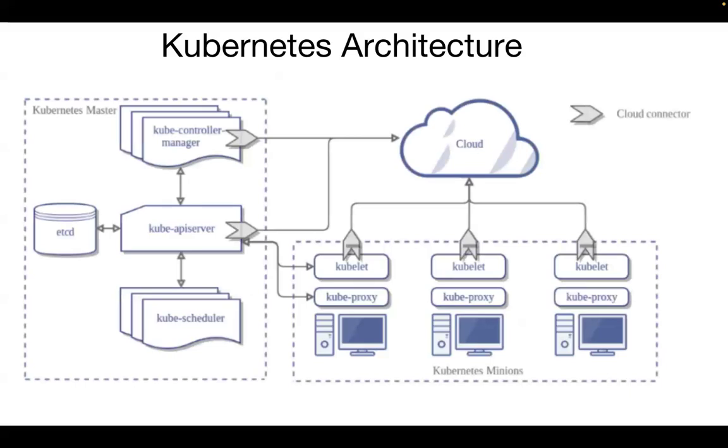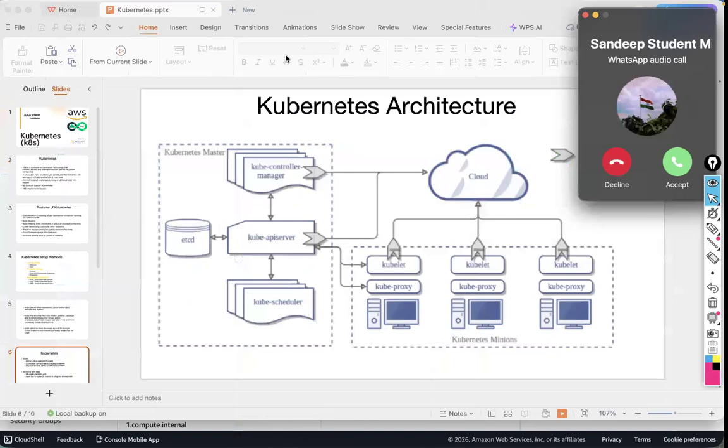Now this is important. This is the architecture of Kubernetes. Just look into this architecture once. Read all the components, whatever you are seeing. Read any one. What all components are you seeing here?